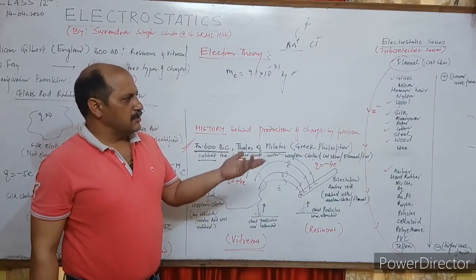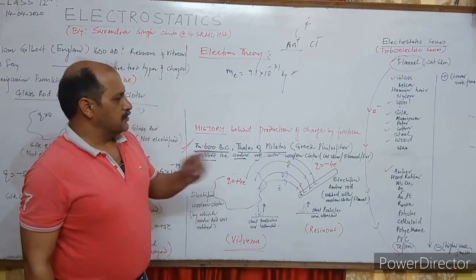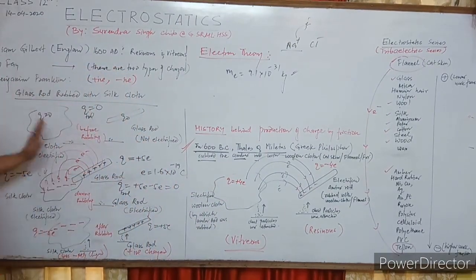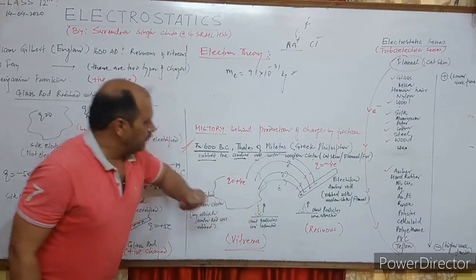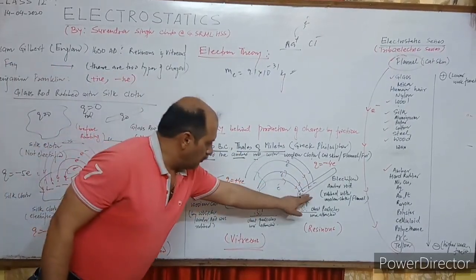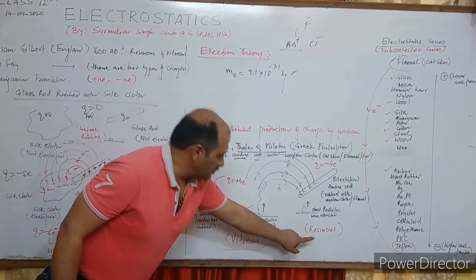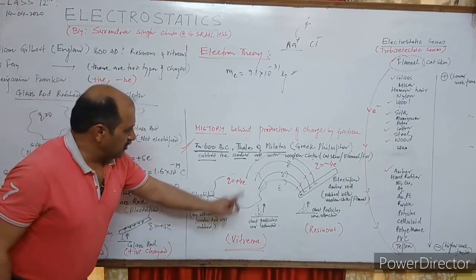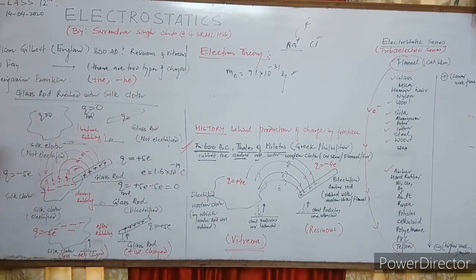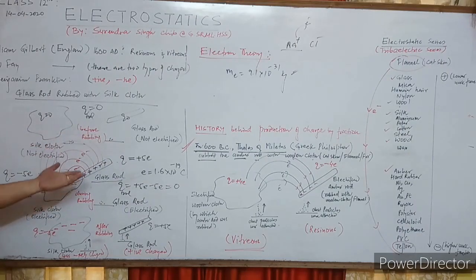You can make your own series also by doing experiments by rubbing two substances. These two experiments are to be understood very well. One is amber with woolen. Amber acquires negative charge, which is called resinous. Woolen acquires the property of vitreous, that is positive. Silk and glass. Silk and glass are easily available these days.